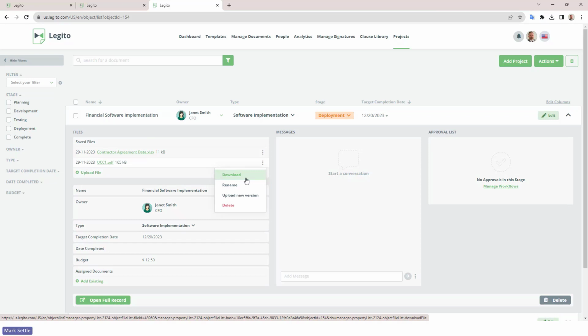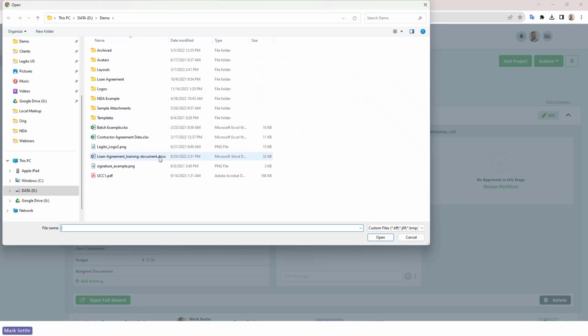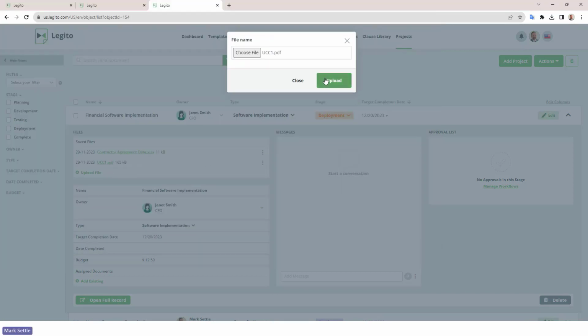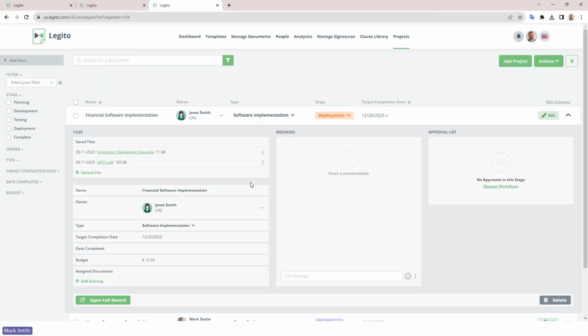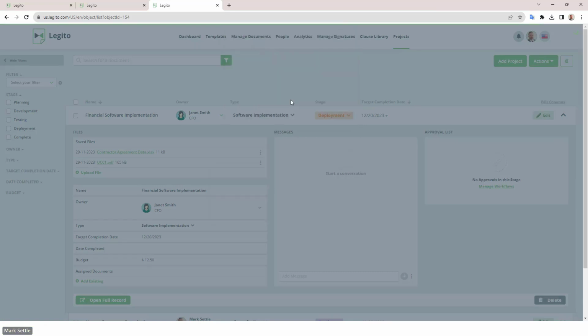So if at some later point I've got an updated version of this contract that I want to upload to this project, I can upload it not as a separate file, but as a new version of that file, and it will store each of those versions. So if I say upload new version, and this can be the same file for both versions, you'll see now that I've got two versions, and I can actually view those versions. I can see when it was uploaded, by who, and I can download each version.